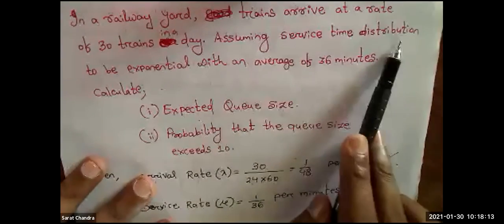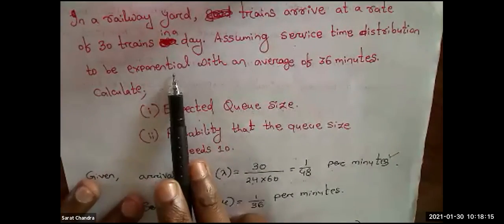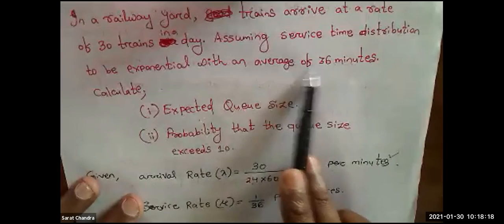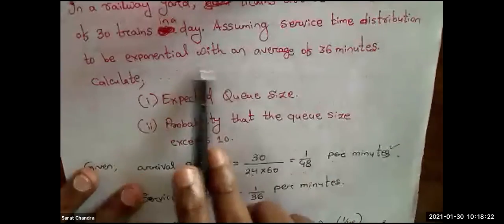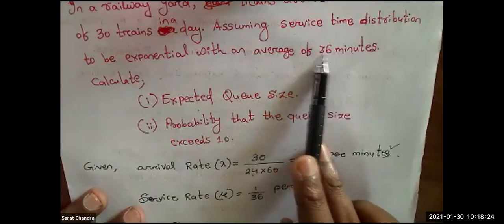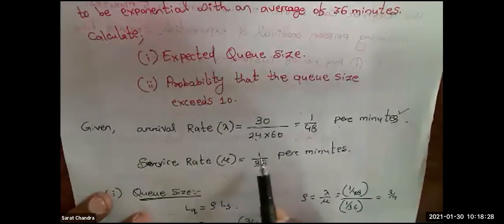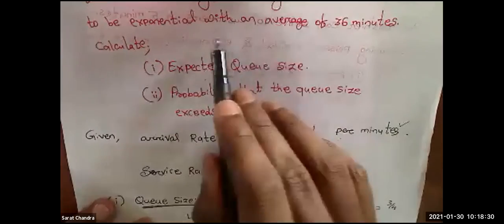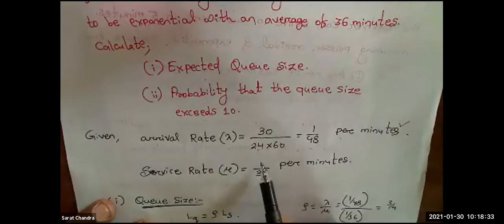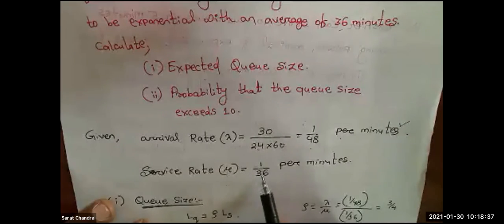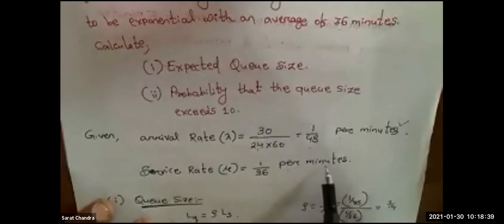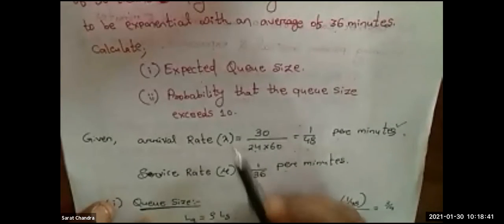Next, assuming the service time distribution to be exponential with an average of 36 minutes. So service time is given with an average of 36 minutes. So service time mu equals, what is the quantity? The quantity for service time is not given. So I will write 1 divided by 36 minutes. So it will be 1 by 36 per minute. So this is the way to calculate lambda and mu. You keep it in mind.